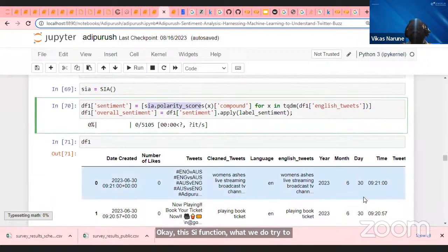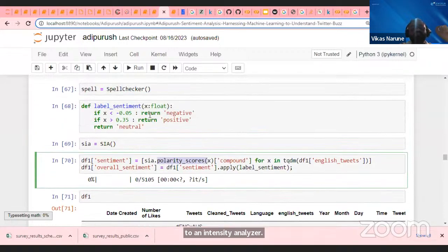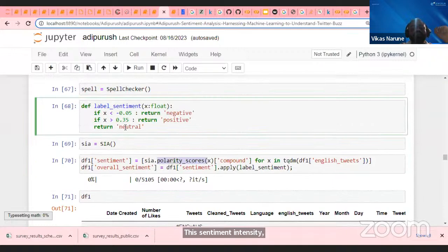What are these polarity scores? Based on the language, this model is already trained. NLTK has a trained library. I am going to call this algorithm, the sentiment intensity analyzer. It gives me a polarity score, and based on this polarity score, I am going to bifurcate the tweets into categories.